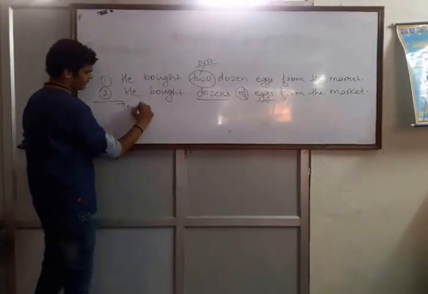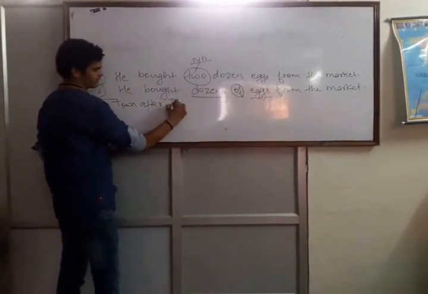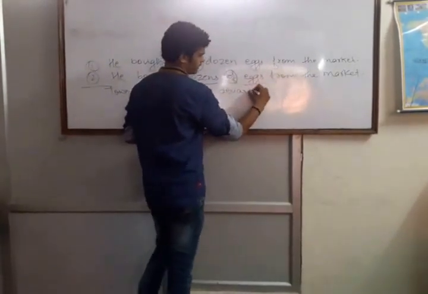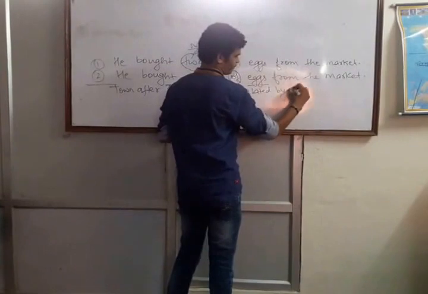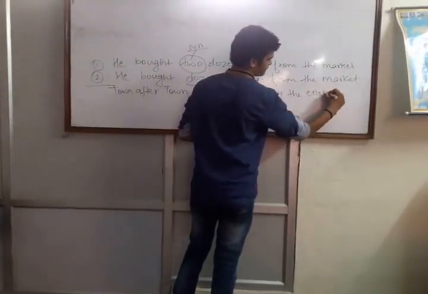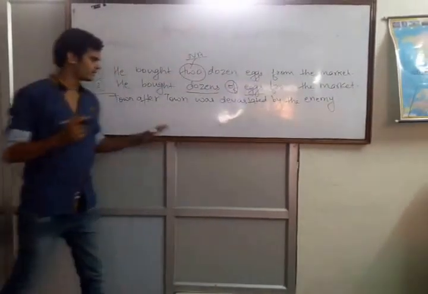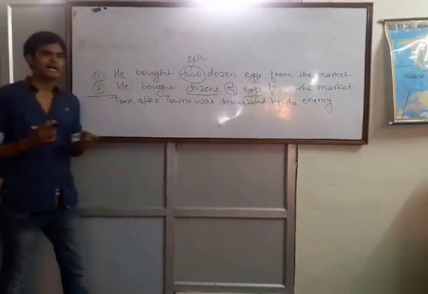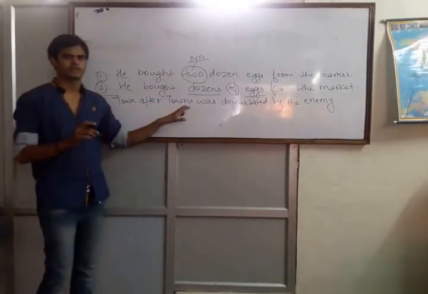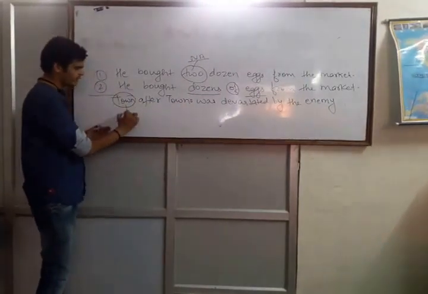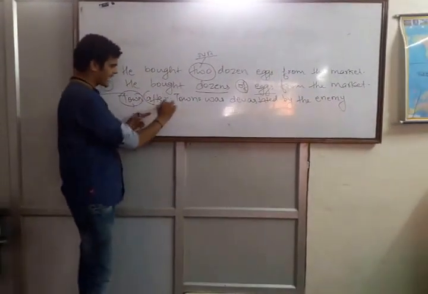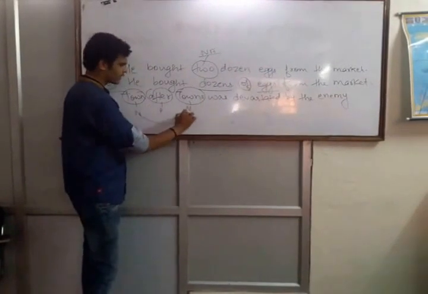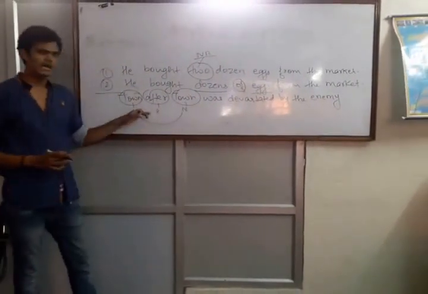Next rule is, if it is written: Town after town was devastated by the enemy. The error that comes from this part is, in questions you will find it is written towns. Towns will never be written. The first thing is, town is a noun. After the noun we have a preposition here, and after the preposition we have the same noun here.